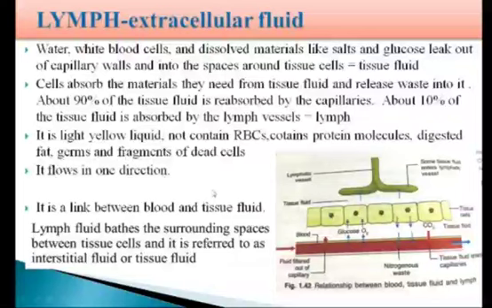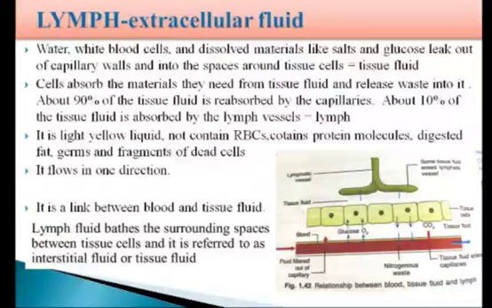Now, since lymph is derived from the tissue fluid which remains outside the cells of the body, it is also called extracellular fluid. Lymphocytes are a special type of white blood cells which fight against infection, and lymph contains these lymphocytes.